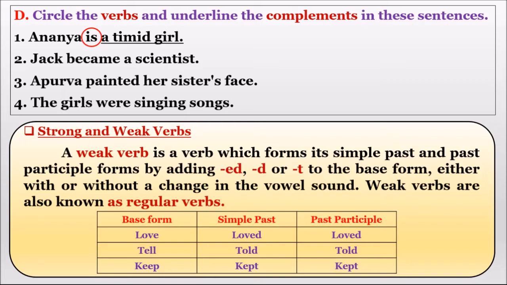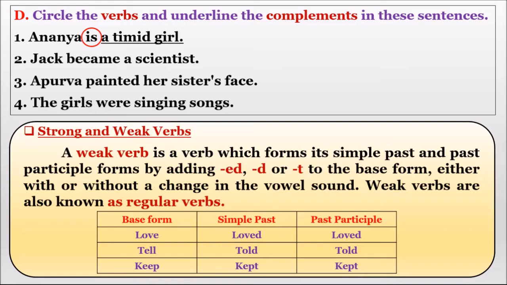Main verbs are action words like painted and singing. Is, are, were and the like are auxiliary verbs. So we must circle the verbs, whether main verb or auxiliary verb, and we have to underline the complement.